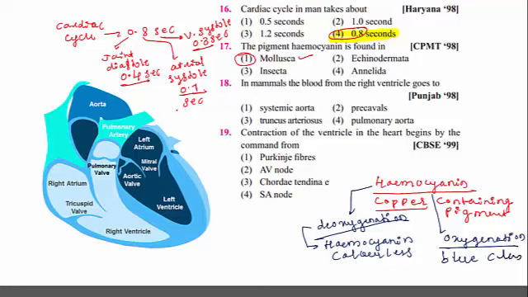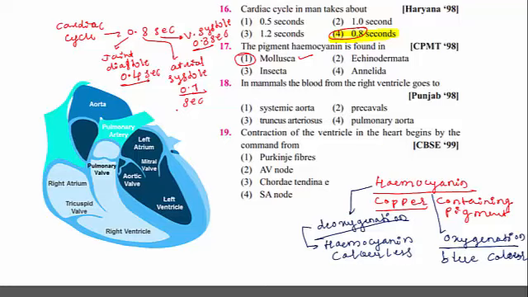So the blue color of the hemocyanin is produced when it is exposed to oxygenation, and the same pigment becomes colorless when it is subjected to deoxygenation. Which mineral element is present in the hemocyanin? Answer is copper. Then moving to the next one.